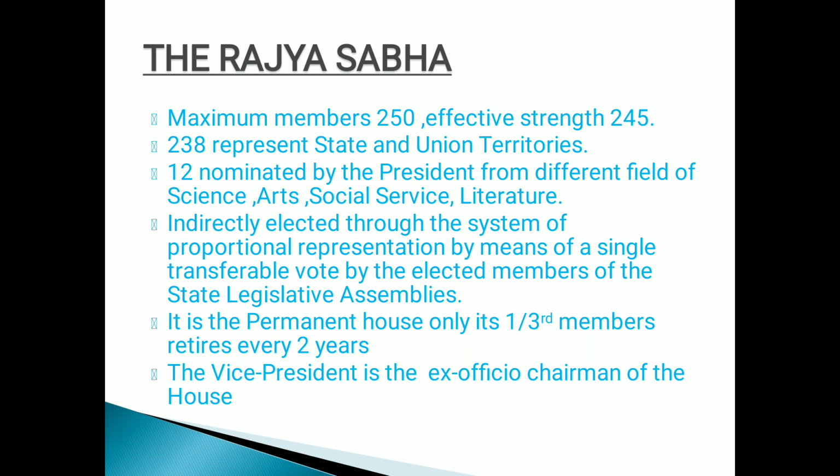Let's come to another house of the Union Parliament, that is the Rajya Sabha, or the upper house. Upper house, why? Because state members represented and elect the members of the Rajya Sabha. I hope people have already understood. Let's start with the Rajya Sabha. Now, Rajya Sabha, maximum members 250, effective strength is 245. Now, out of 250, 238 represent state and union territories indirectly, right? Always remember, here indirect election takes place.